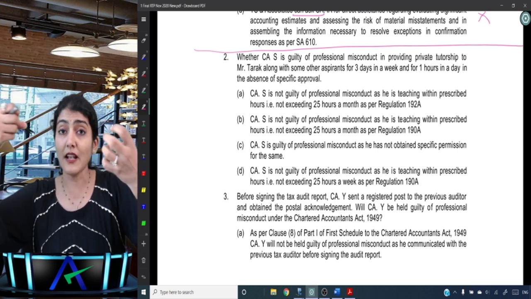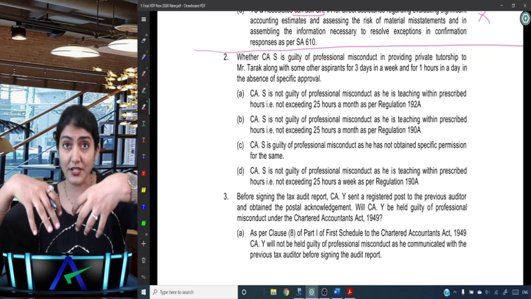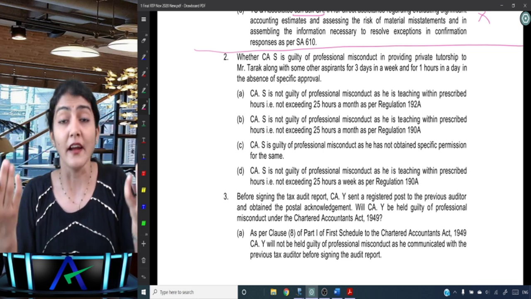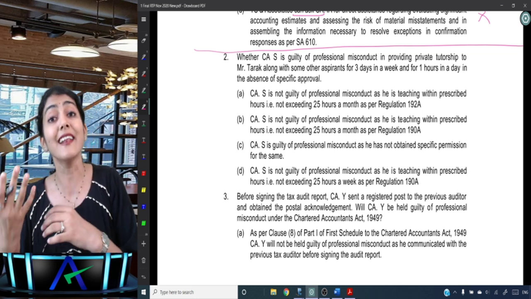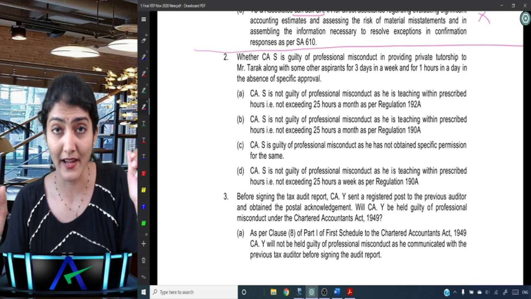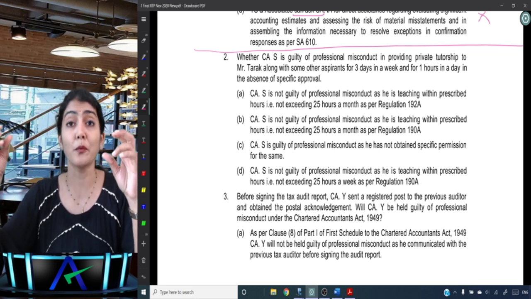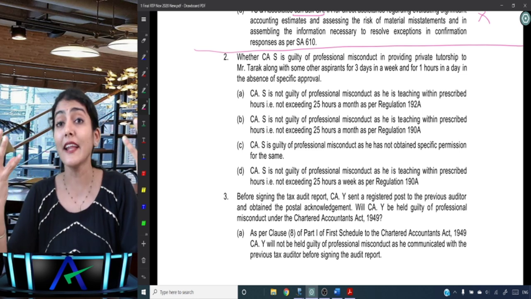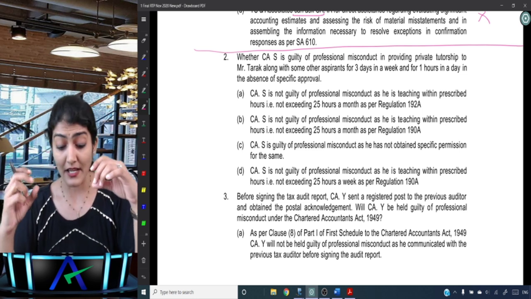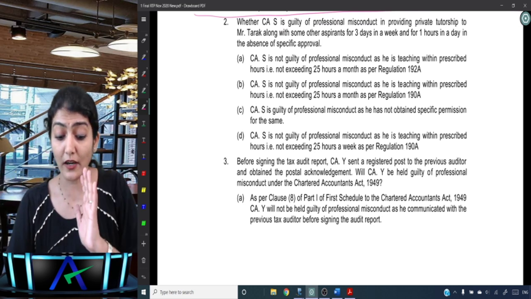But this general and specific permission taken together in relation to teaching for a practicing CA, the direct teaching hours should not exceed 25 hours a week. And that is what we study under clause 11 and under regulation 190A.